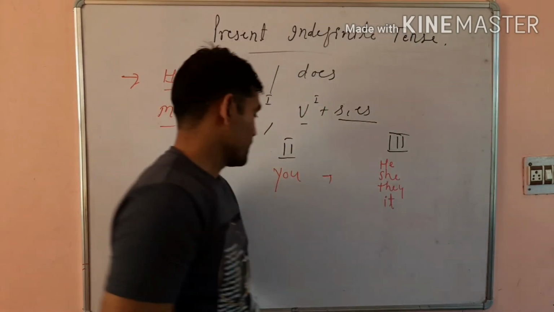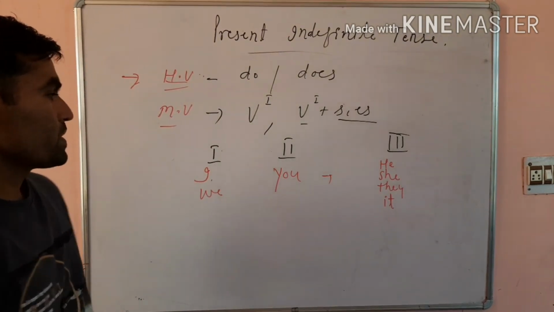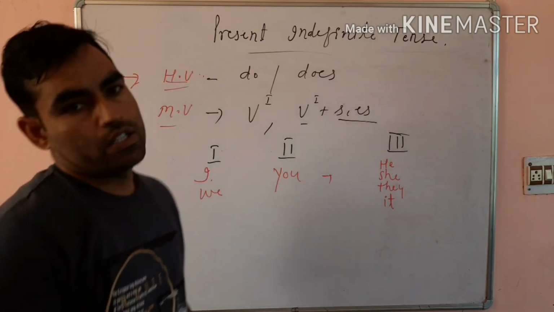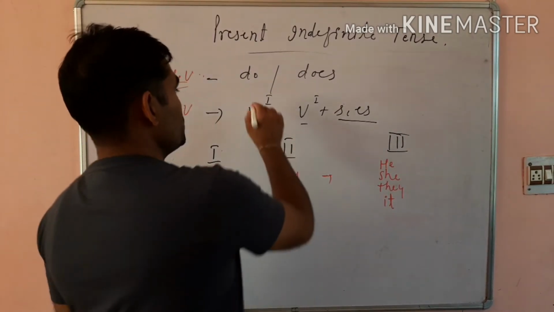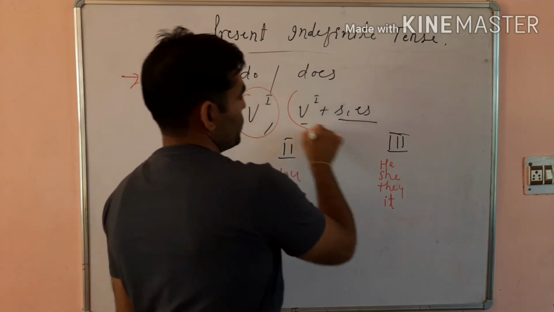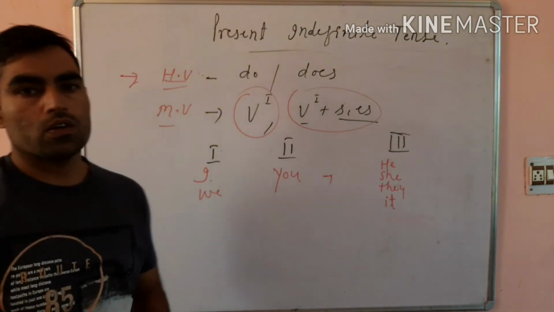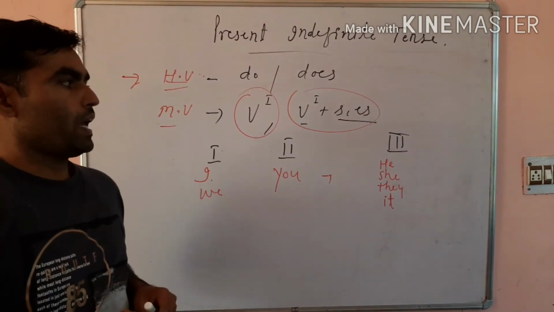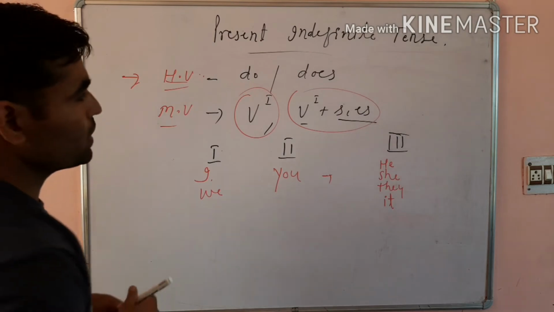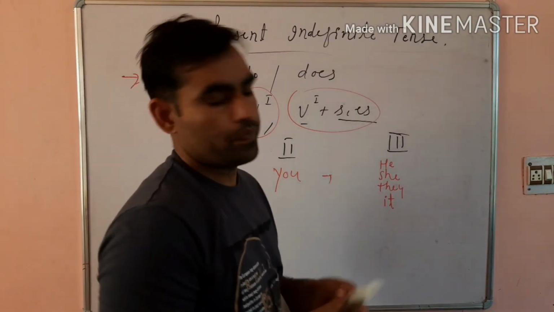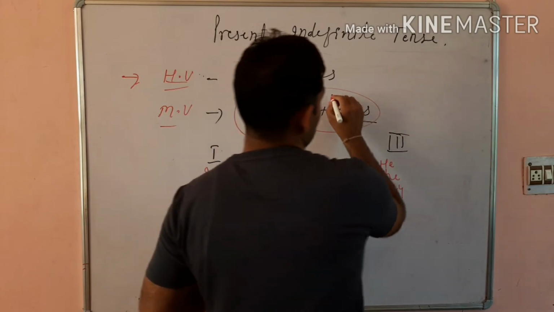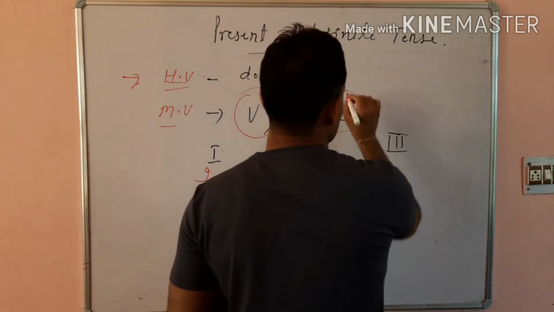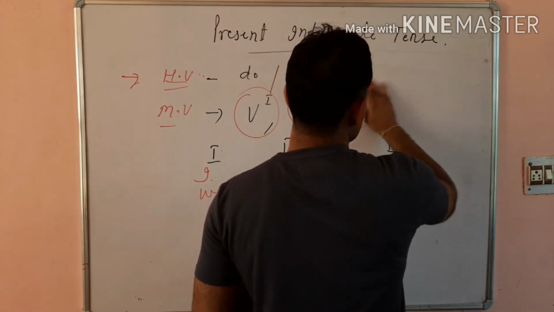Leave it now. First person: I, we. Second person: you. Third person: he, she, they, or it. Now I'm telling you where to use V first and where to use V first plus S or ES. When we are to use V first plus S or ES, the simple rule is this: V first plus S or ES is used with third person singular.